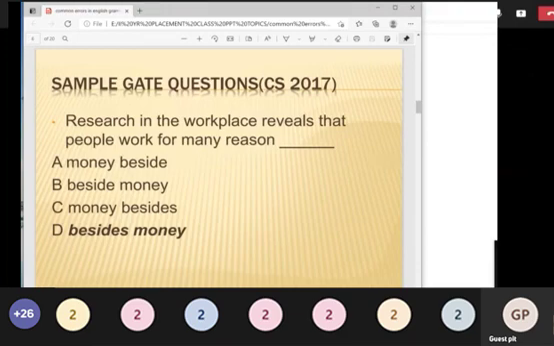Okay, so there are always 4 options. Try to analyze and try to omit 2 options. You will always have confusion between two words, two options.